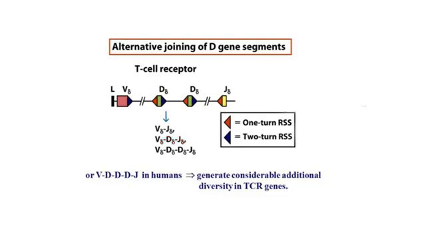Alternative joining of delta chain gene segments generates similar units. In addition, one D-delta can join with another, yielding VDDJ-delta and VDDDJ-delta. This mechanism generates considerable additional diversity in TCR genes.